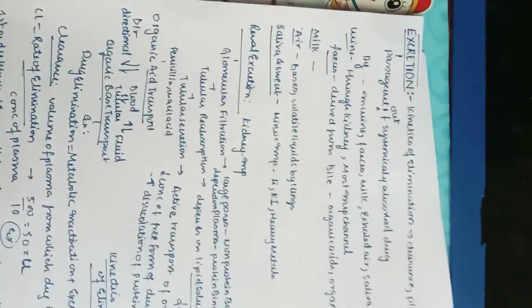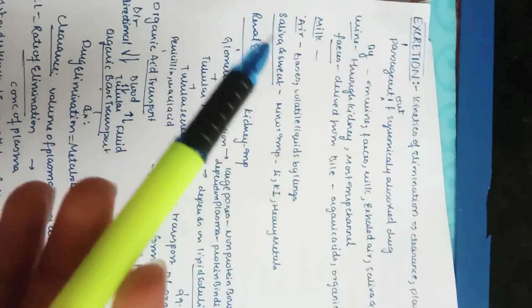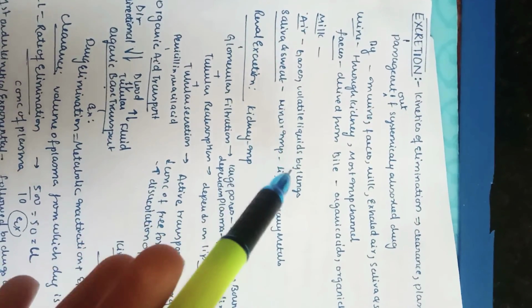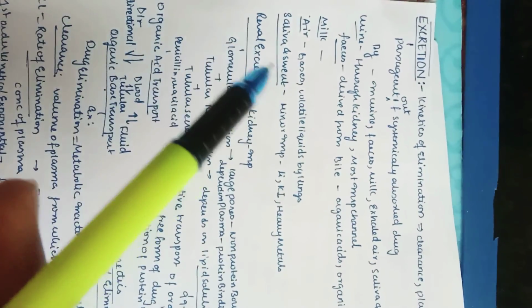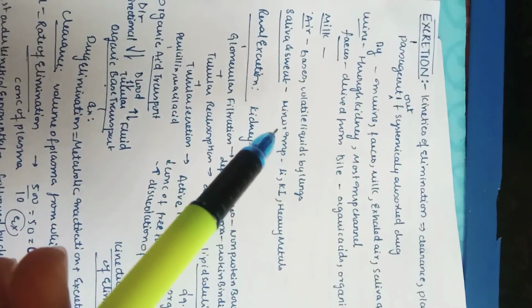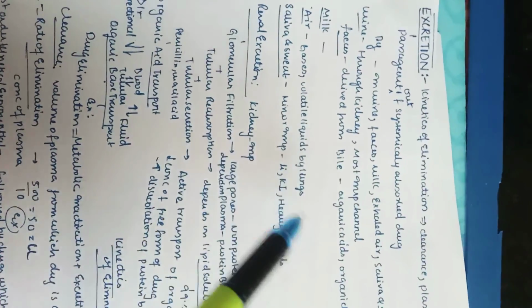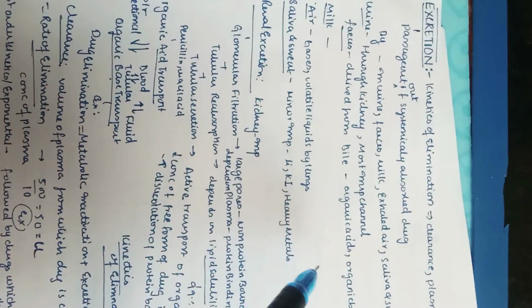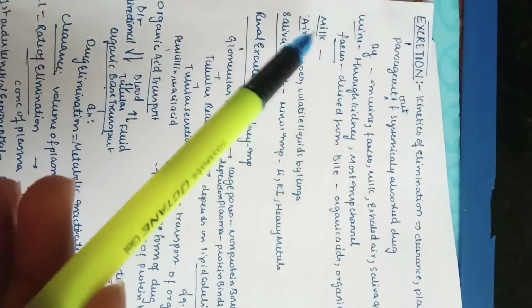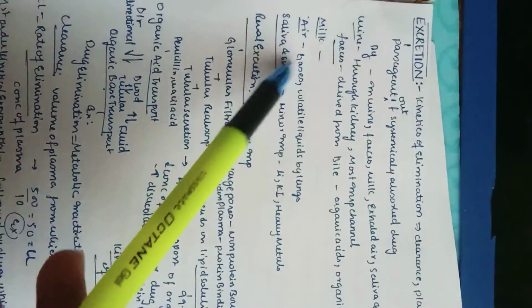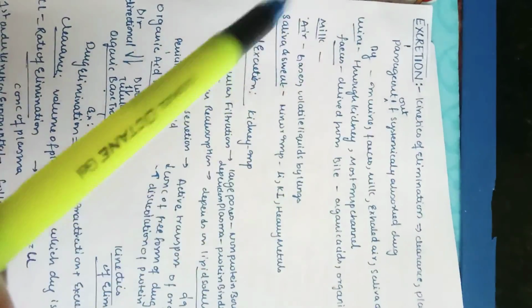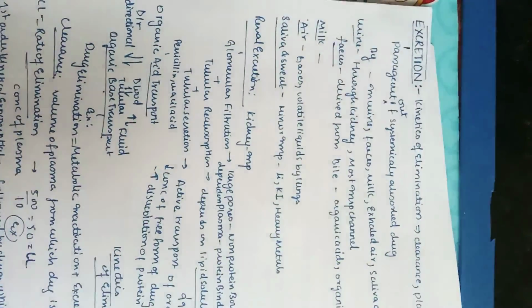The next route is exhaled air, by gases and volatile liquids, mainly done by our lungs. Saliva and sweat also act as excreta, but are of minor importance. Here we have lithium, potassium iodide, and heavy metals. Remember that even milk is of minor importance, but the major route of excretion, as we discussed, is urine, and it is maintained by our kidney, right?